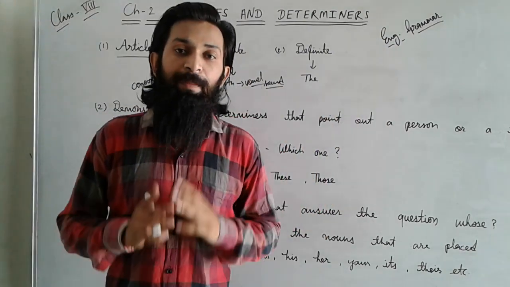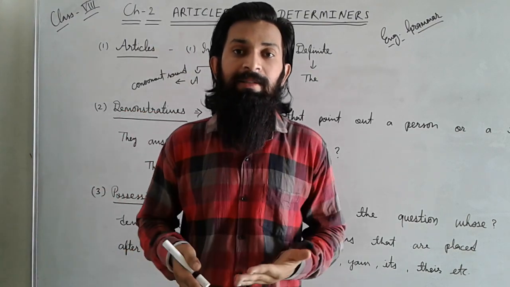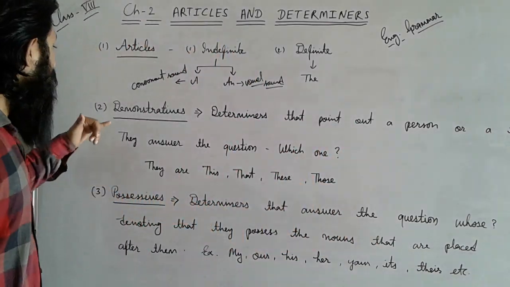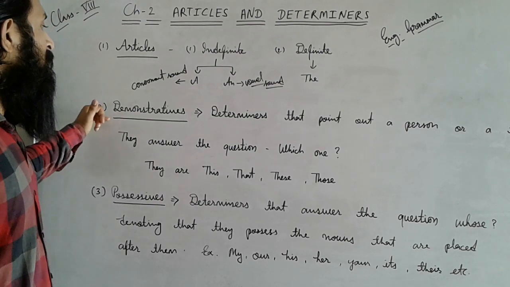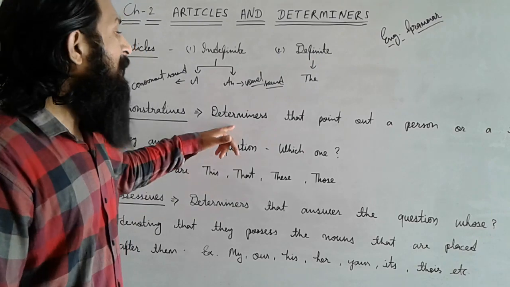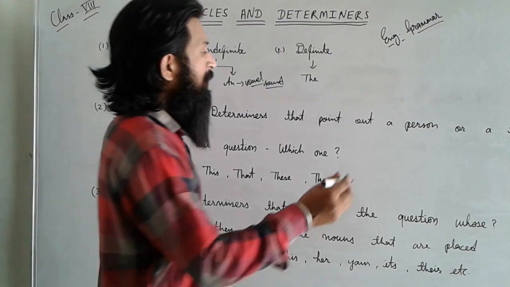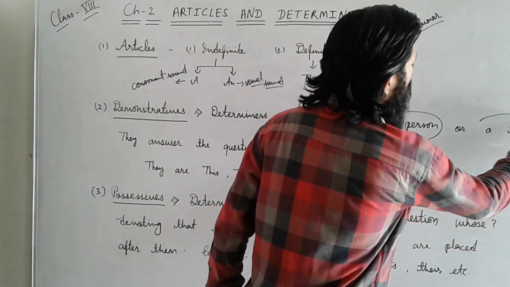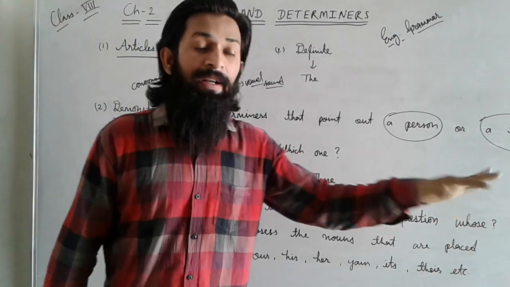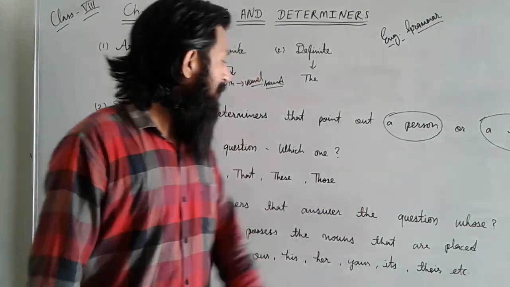Now the second part will begin, about determiners. Determiners are words that determine which type of word you have to use here. The first one is demonstratives. Dear students, demonstrative determiners point out a person or a thing. They may be used for a person and also for a thing. We cannot say that it is only for a person or only for a thing. A demonstrative determiner can be used before a person and also before a thing.